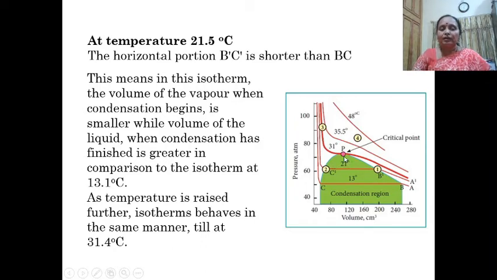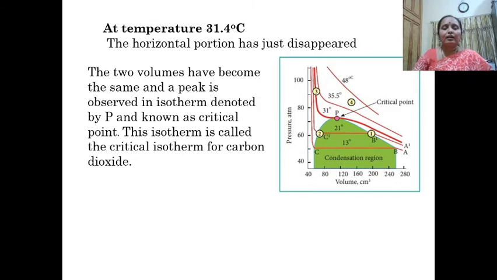This happens up to 31 degrees Celsius. At 31.4 degrees Celsius, the horizontal portion disappears. Here the two volumes, that of the gas and that of the liquid, have become the same, and a peak is observed in the isotherm, denoted by the point P. This is called the critical isotherm or critical point for carbon dioxide.